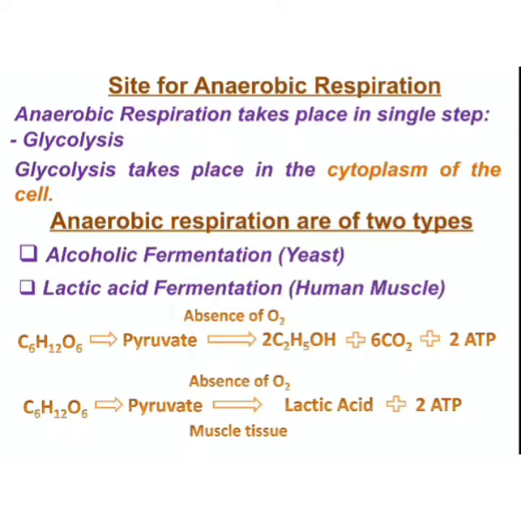What we have to do, you know very well, is massage with warm water, so that the lactic acid can be removed from that accumulation. So this is basically the types of respiration, aerobic and anaerobic.